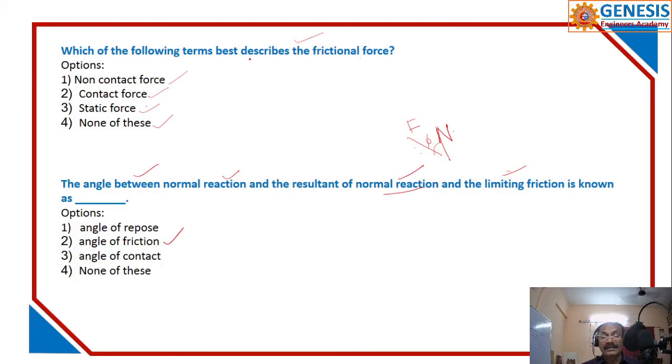So what is the answer to the earlier one? Contact forces. Not static, that doesn't matter. So the answer may be contact force. If there is no contact, nothing will happen.